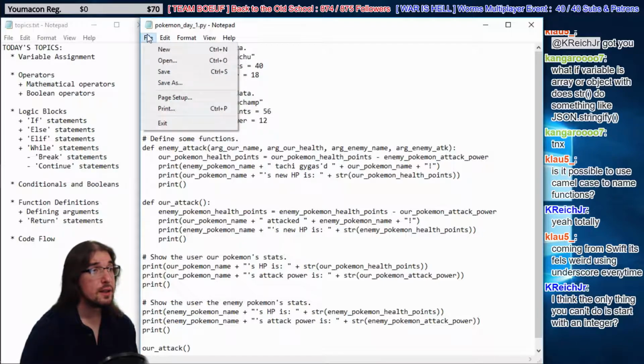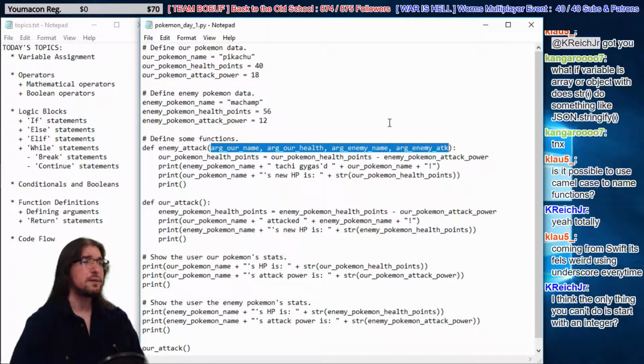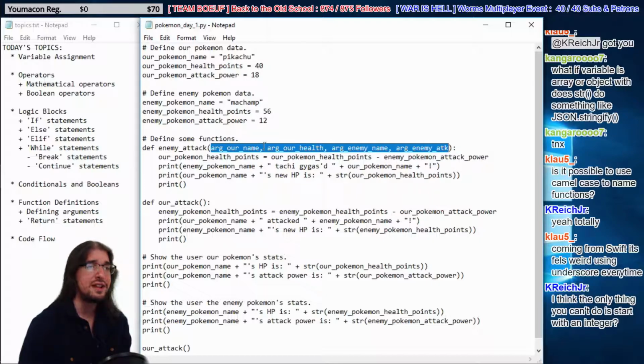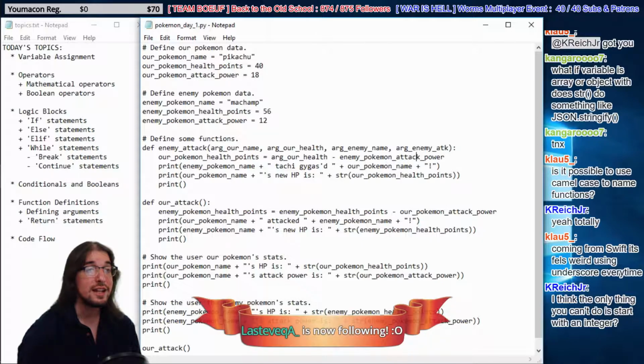Right? So what that means is we're saying, see these commas? We're saying whenever we use this function, give it this data, right? We have these 4 kinds of data, right? We're naming them ourselves. We're saying we're going to call one of these datas arg our name. We're going to call the other data arg our health, arg enemy name, and arg enemy attack, right? We need these 4 arguments to run our function. And now we can say our Pokemon health points is equal to some data we got, right? So we're going to say arg our health minus arg enemy attack.